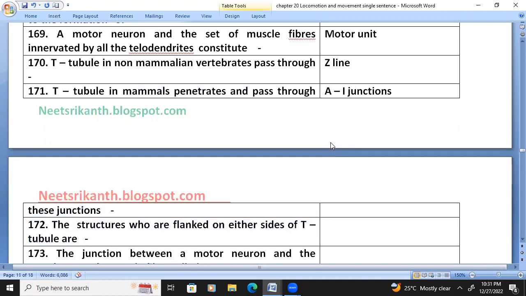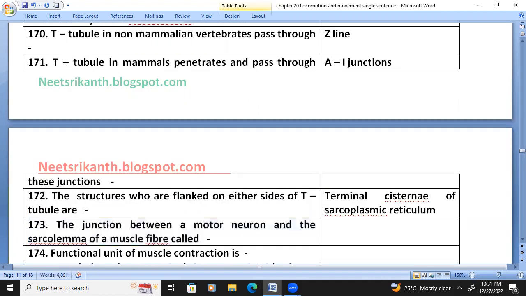The structures flanking either side of the T tubule are the terminal cisternae of the sarcoplasmic reticulum. The junction between a motor neuron and the sarcolemma of a muscle fiber is called the neuromuscular junction or motor end plate.